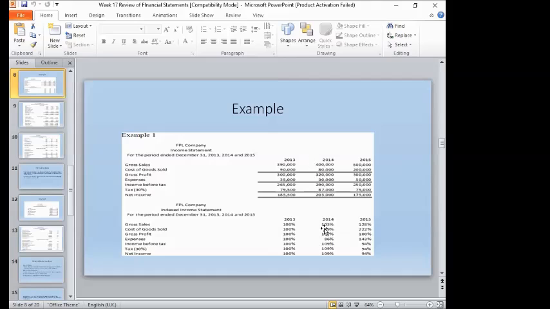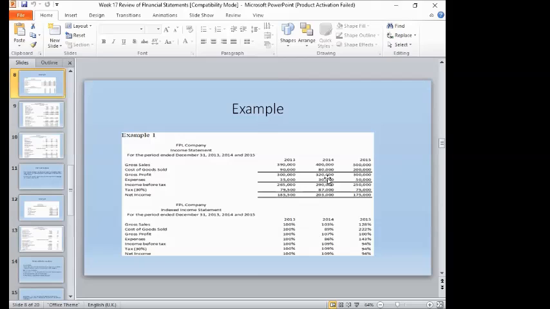But in 2014, how do we analyze the performance in the income statement? So this one, the 400,000 for the gross sales should be divided by 390 over 100, that would be 103%. The cost of goods sold for 2014, that is 80,000, divided by 90% times 100, that is 89%.